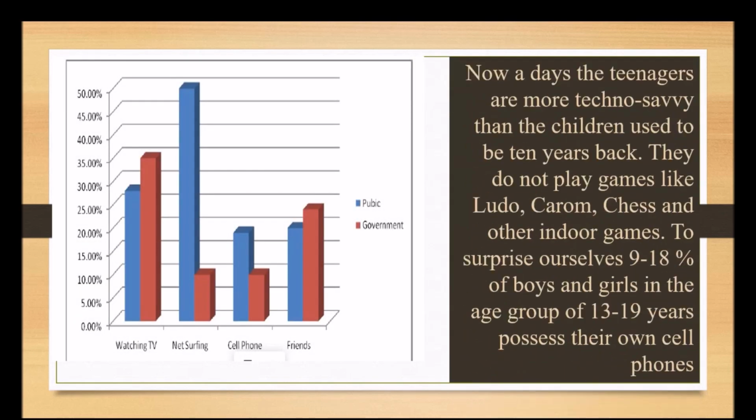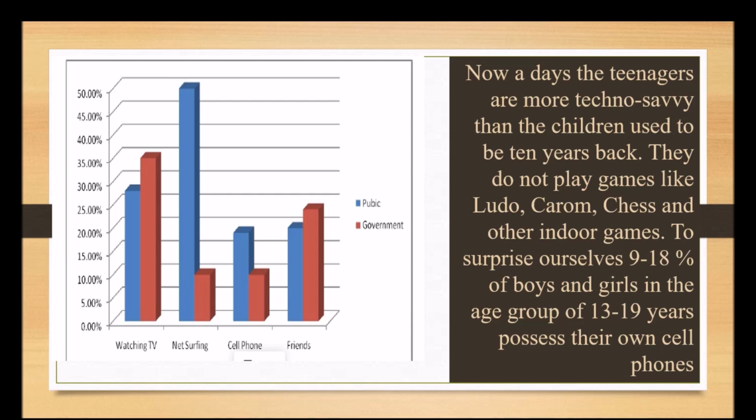Moving ahead, paragraph has not changed. Paragraph will be same, single paragraph. So it is continuously going on. Nowadays, the teenagers are more techno savvy than the children used to be 10 years back. This is a decorative line that I've used from my side. Okay, it has nothing to do with the entire paragraph. But still, when you see this line, you will definitely understand that somewhere it is connected with that. I've not taken any line from anywhere. I have thought it, and it's a very important line. Do not play games like Ludo, Carom, chess, and other indoor games. Now you can understand that this is all fluting from my side. From my side, I'm putting up all these sentences.